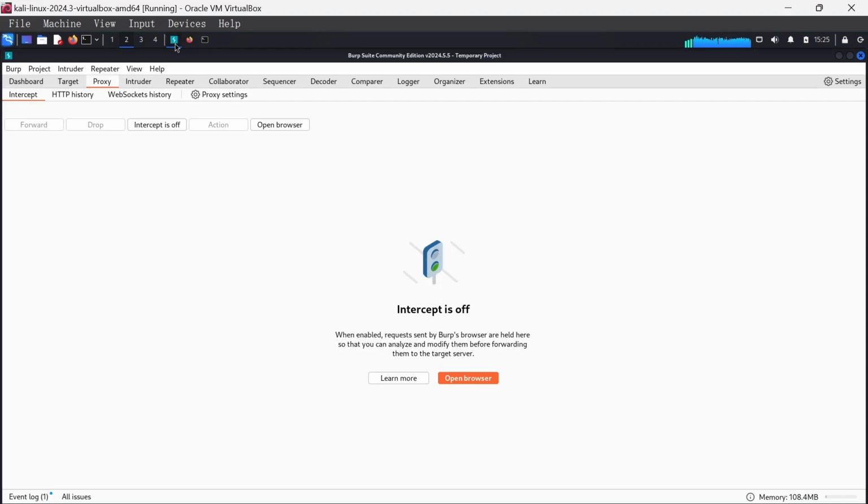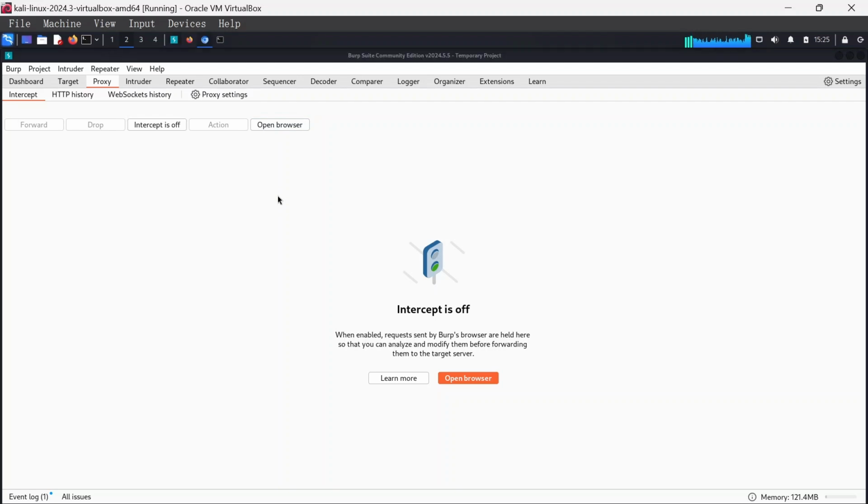now we'll head on to our Burp Suite. Over here on proxy, you see open browser. So let's open the default browser. You can either do it here or here. Now there are two ways to do this. You could turn on the intercept, and what this would do is whichever page you load will be intercepted, and you'd have to forward it or do something with it. But in order to just save us time, you just open the browser.